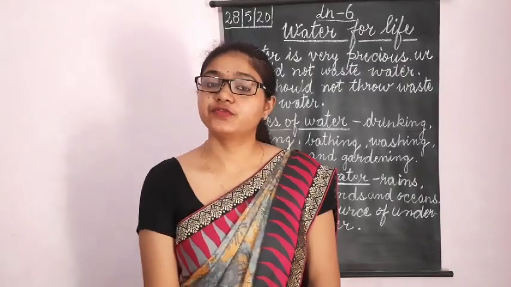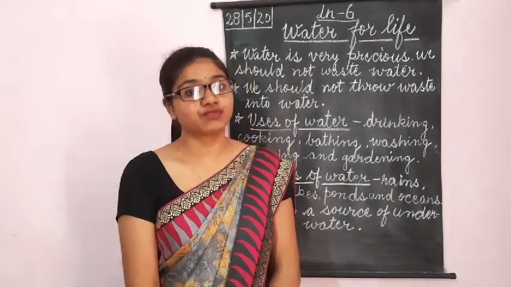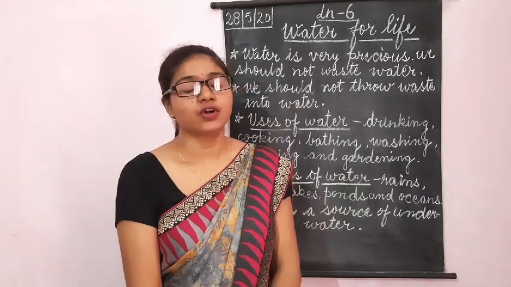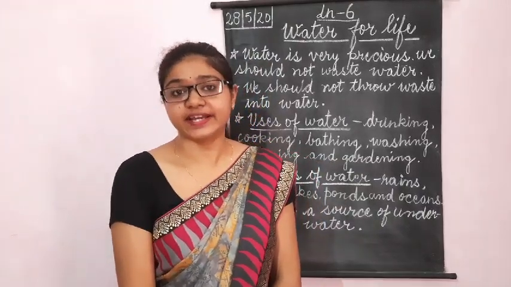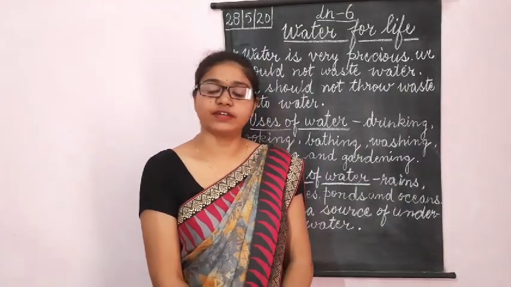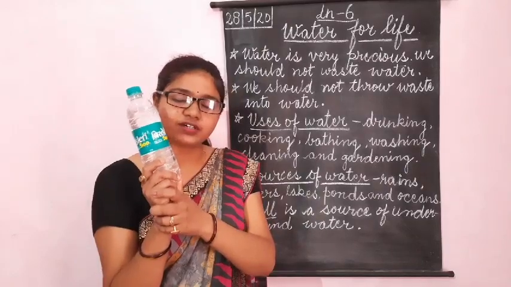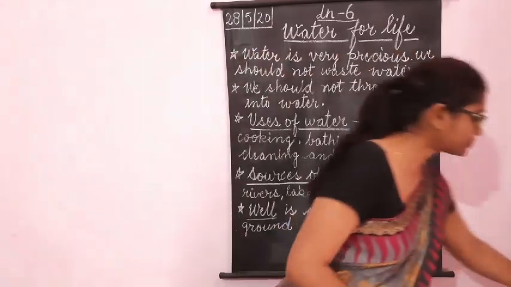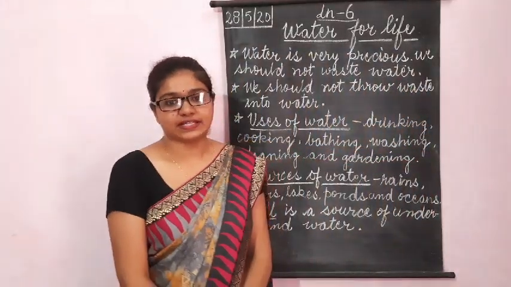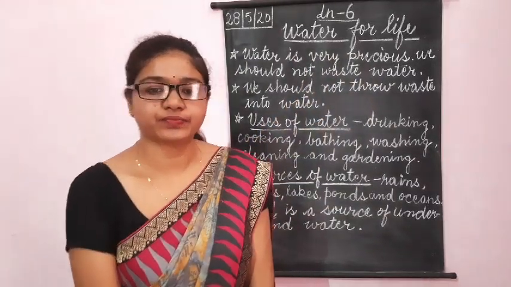In the last chapter we read about food. In lesson 5 we read about food. The first basic need of a living thing is food, and the next basic need for living things is what? The next basic need is water. Very nice. This is the basic need for all living things. Today we will start this chapter, Water for Life. Okay?